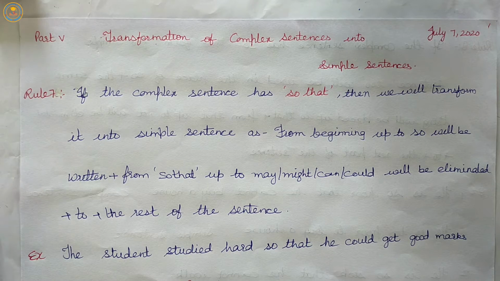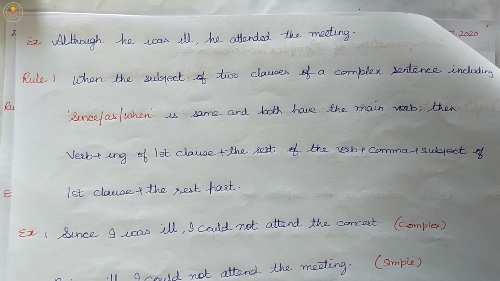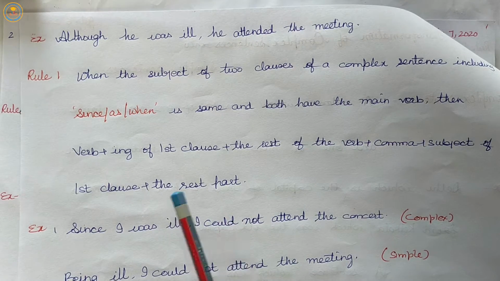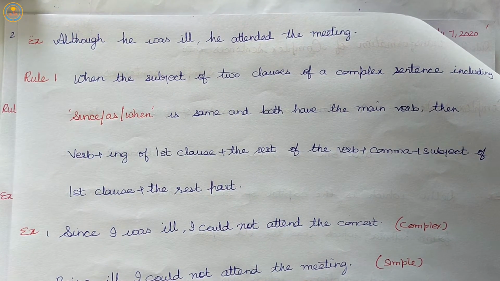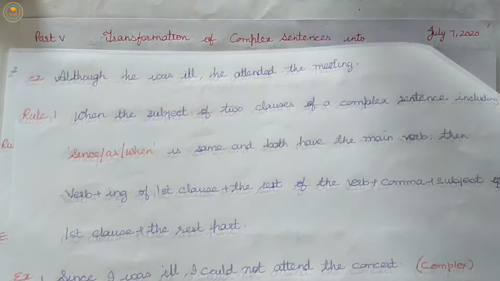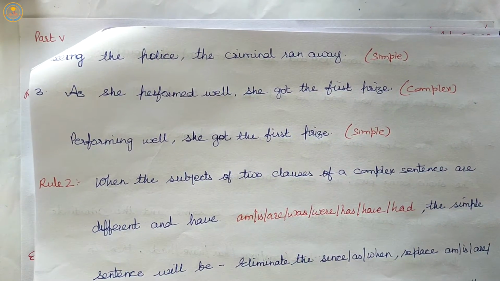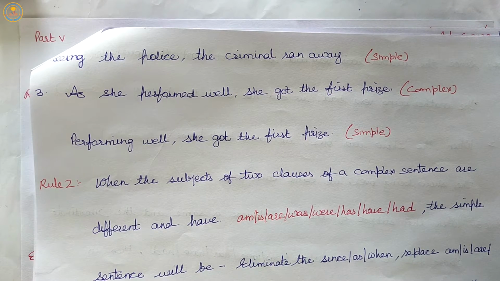Those 6 topics quickly. First, we read that when the subject of 2 clauses of a complex sentence, including since, as, when, is the same, and both have the main verb, then verb plus ing of the first clause plus the rest of the verb plus comma and the subject of the first clause plus the rest part of the sentence. We read this one.